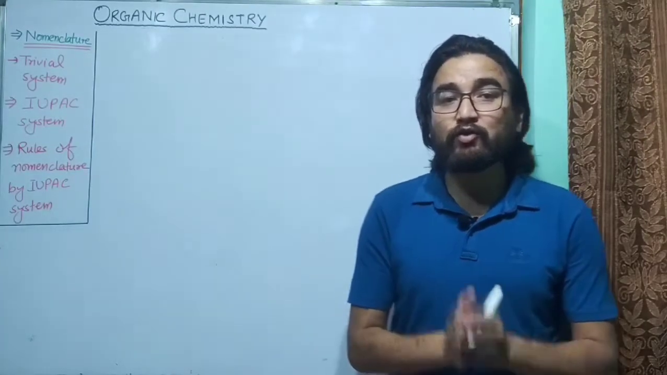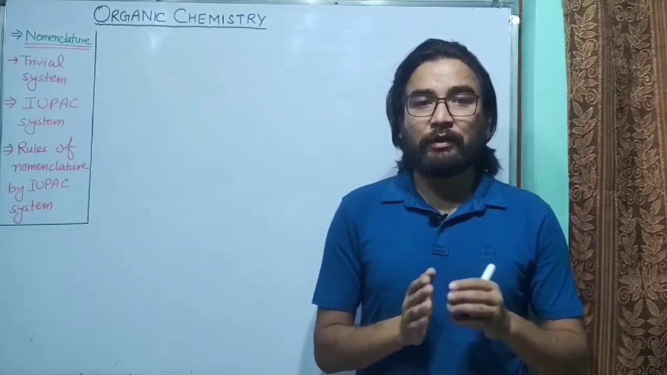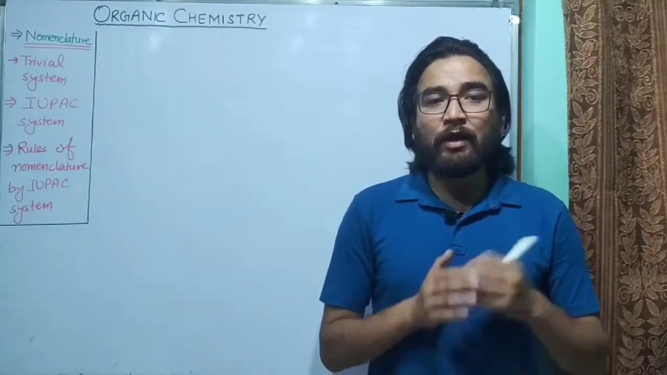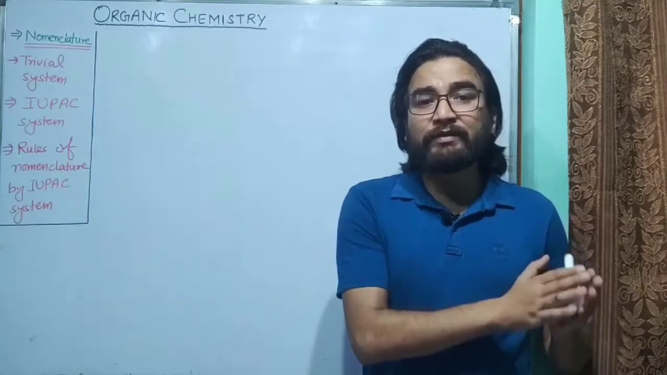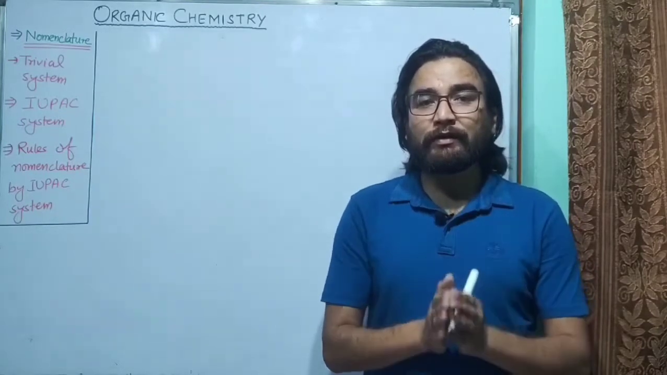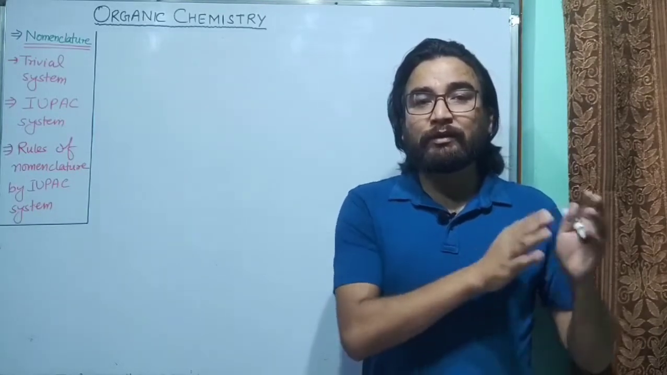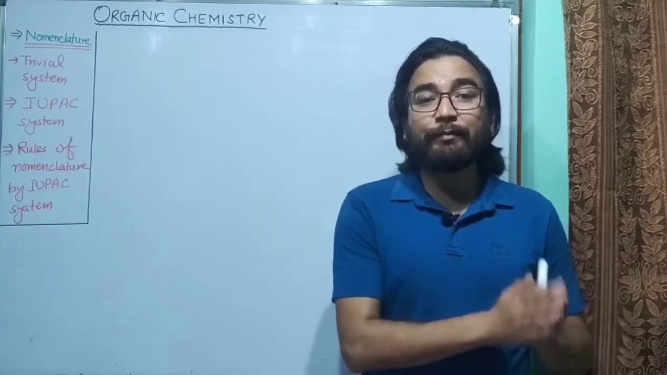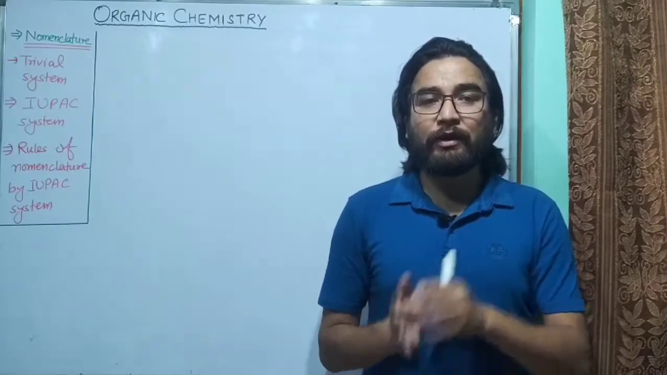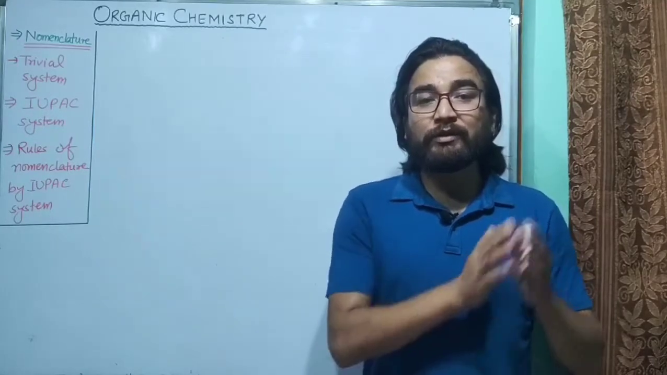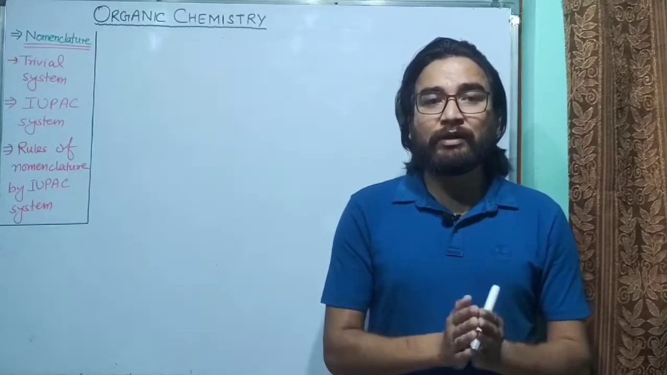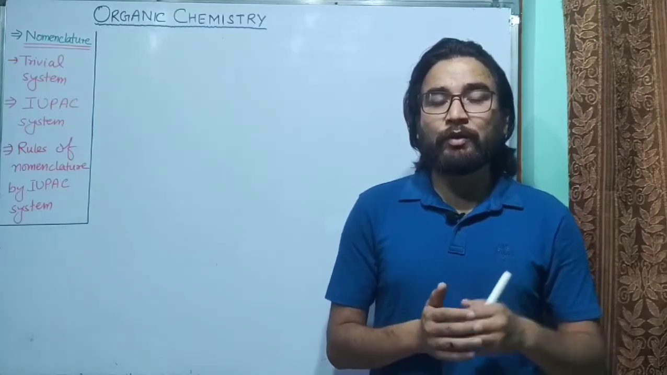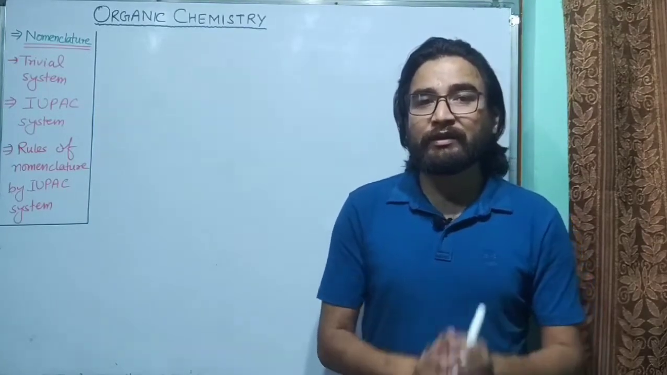As we know, there are so many organic compounds. Out of all the known compounds, more than 90% are organic compounds. So to differentiate between different compounds and different structures, as you know, there are isomers, which are different compounds but have the same molecular formula. To differentiate between their structures and properties, we need to give them separate names. So that's why we need nomenclature.